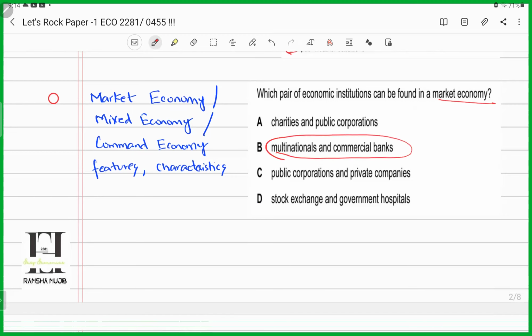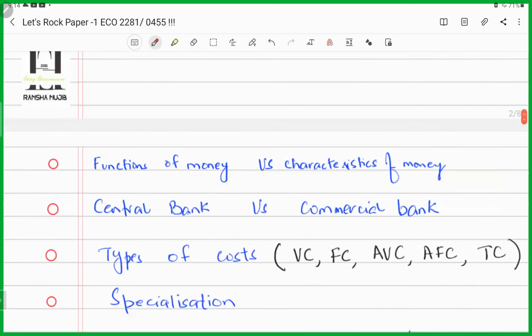Functions of money: they could ask you to compare functions of money with characteristics of money. We should all be crystal clear about what the functions of money were, what the characteristics of money were, the role of the central bank, and the role of the commercial bank. We all know printing and minting of money and coins is a role of a central bank. Determining the interest rates is a role of a central bank. Lender of the last resort, it all points towards the central bank and not the commercial bank.